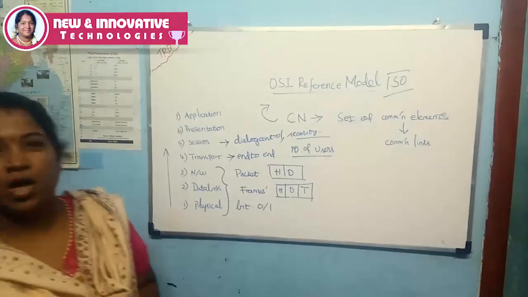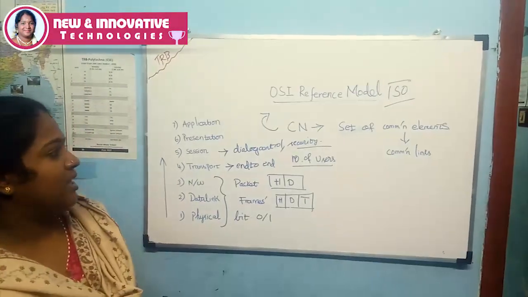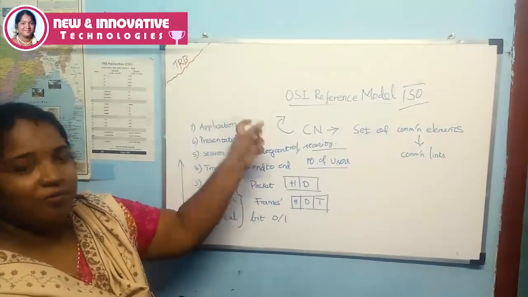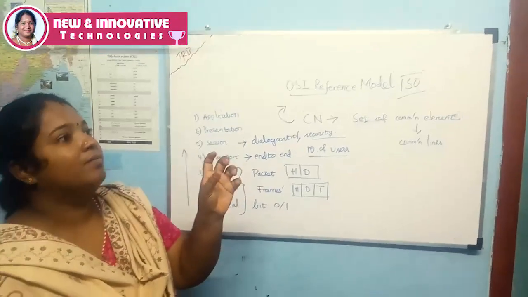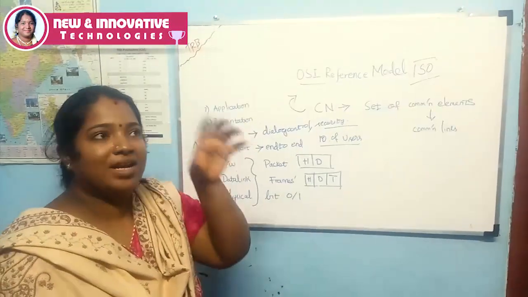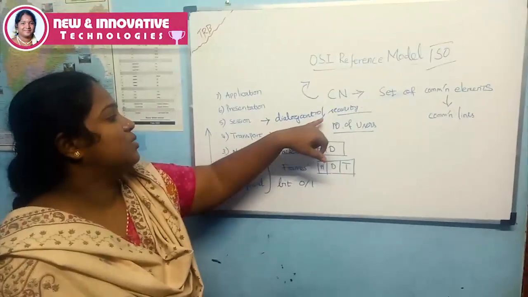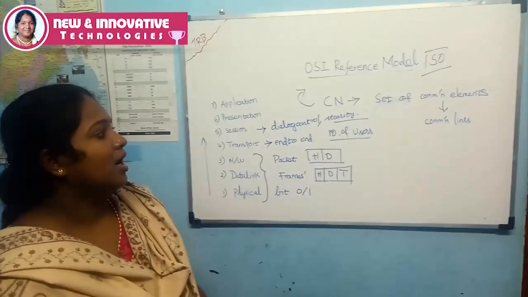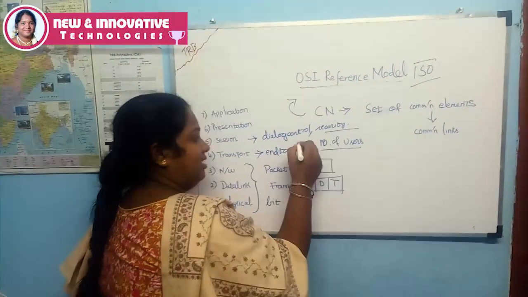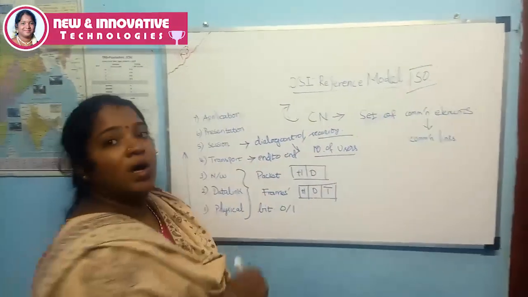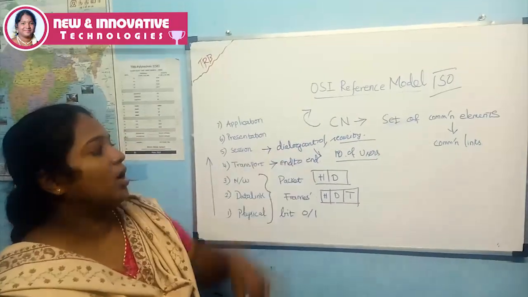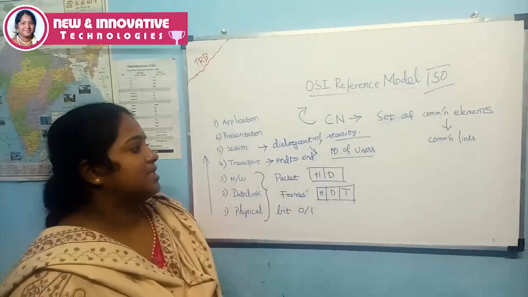What is meant by dialog control? Dialog control means that which user can send the data is known by the dialog control, and where the data will go will also be known by the dialog control. That is for security purposes.